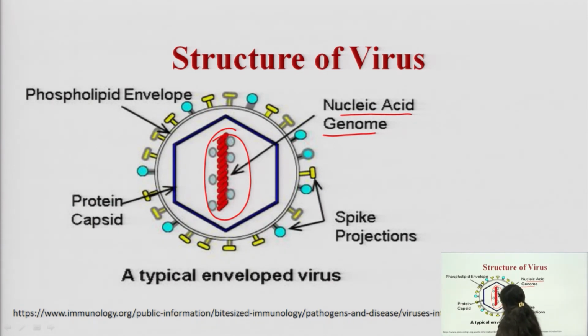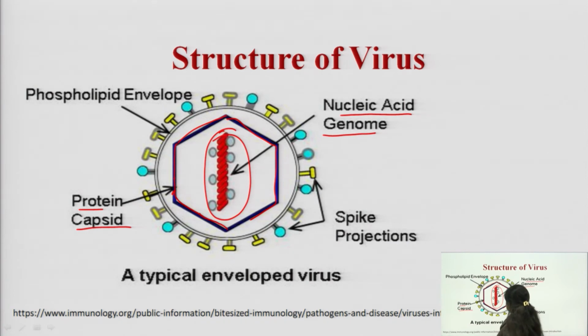So, after that this RNA or DNA unit is covered with the help of a protein unit. This is a capsid, this layer we call it, a protective layer around the viral nucleic acid genome which covers the whole thing. So, this is what we call the capsid, which is actually made up of protein, and this capsid is also mainly responsible for the structural differences, for the diversities in morphology.